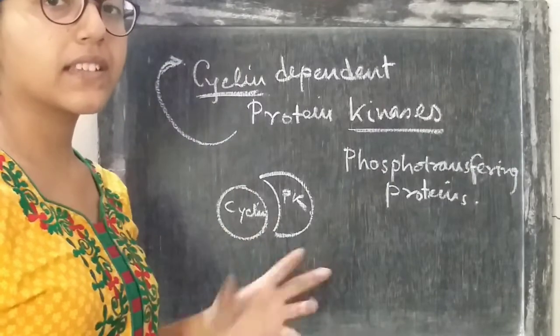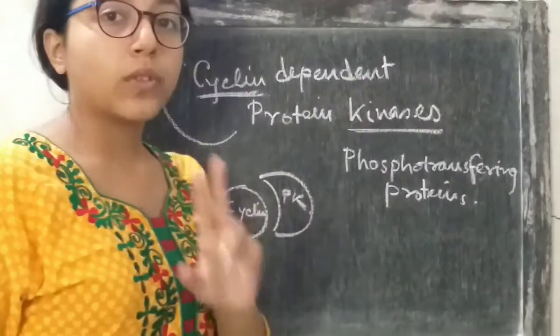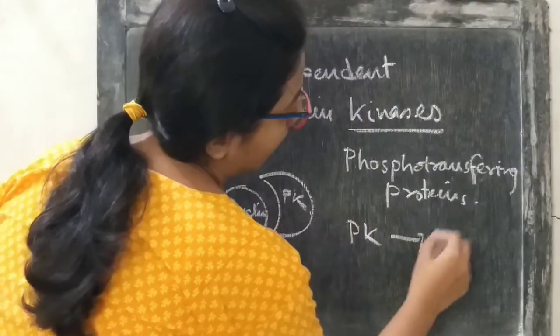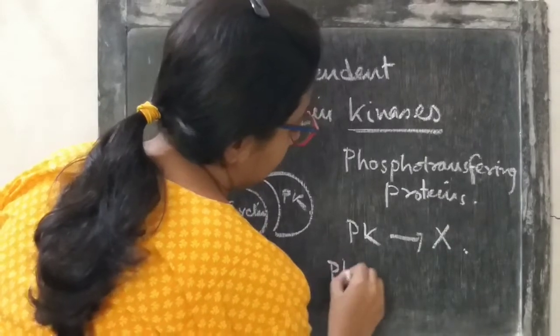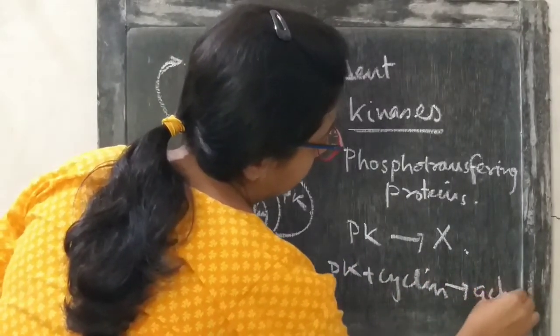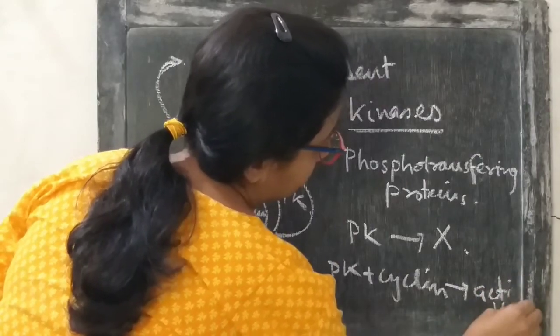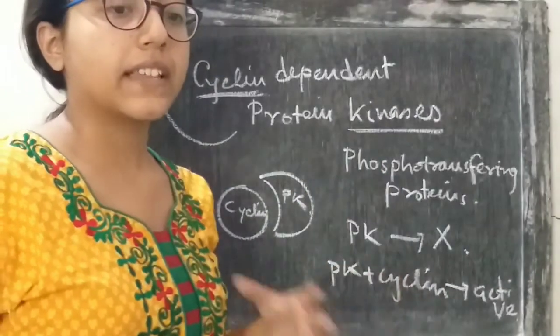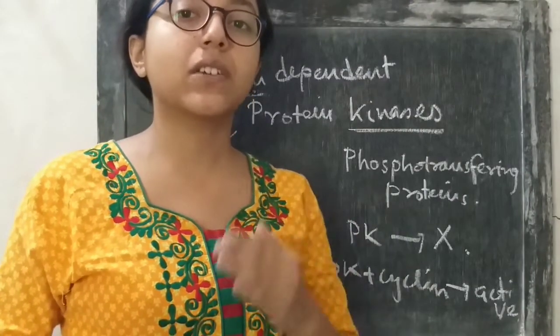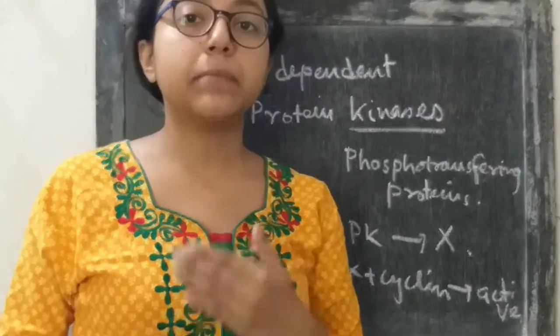Otherwise the protein kinase is not active. Only protein kinase: not active. Protein kinase plus cyclin: active. The activity of the protein kinase depends on the presence of its cyclin partner.